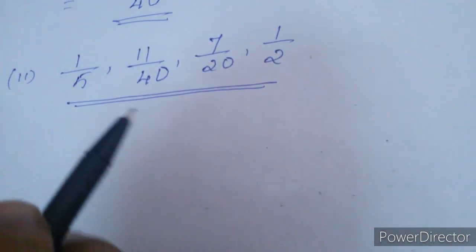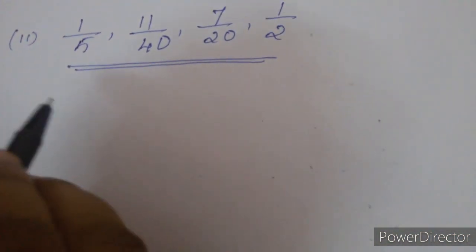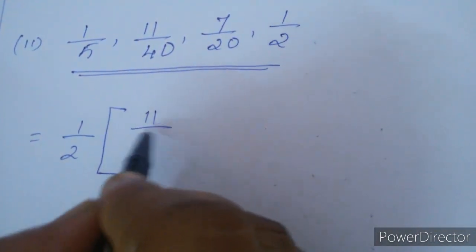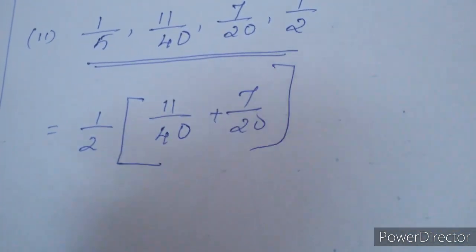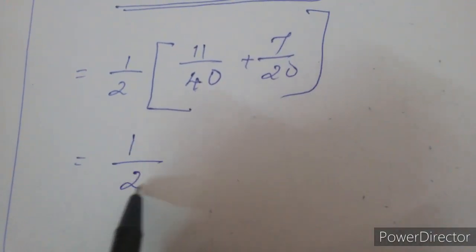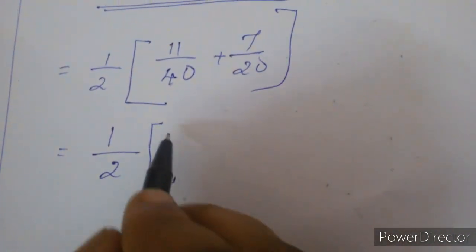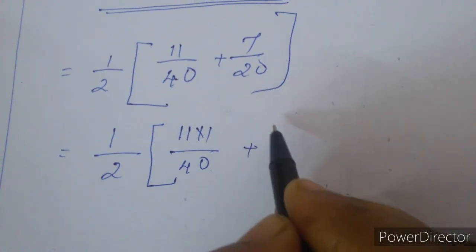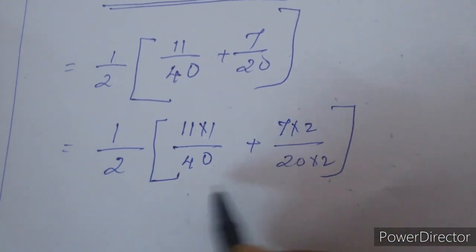That is finding the number between these two numbers: add and divide by 2. That means 1/2 into 11/40 plus 7/20. Here, with 40 and 20, how do we take the LCM? That is simple: the LCM of 40 and 20 is 40. Therefore, 7 into 2 over 20 into 2 makes the denominators the same.